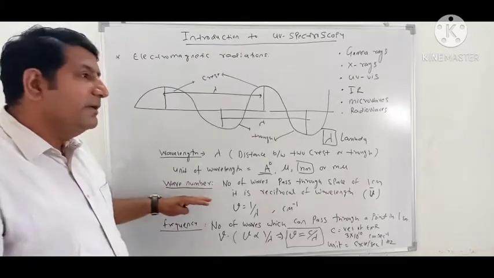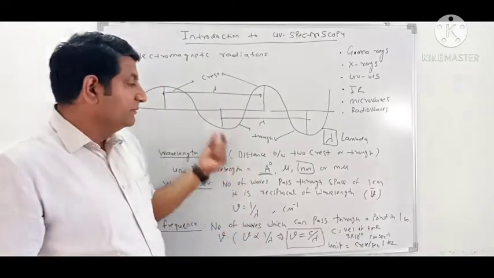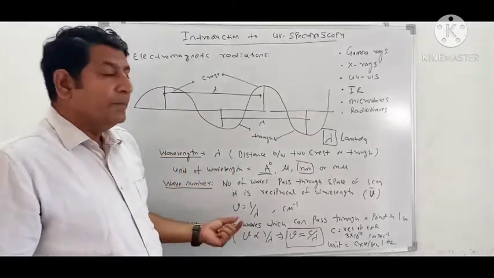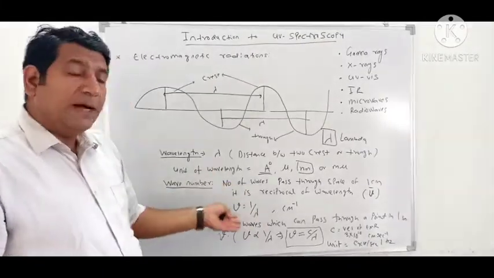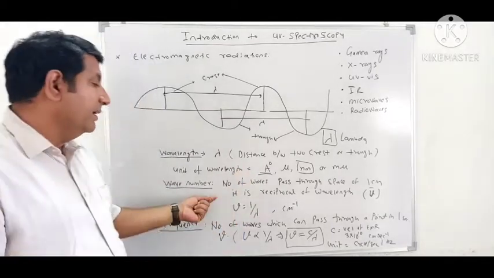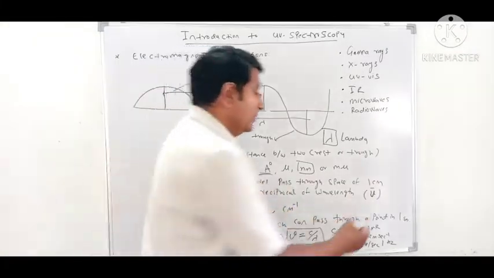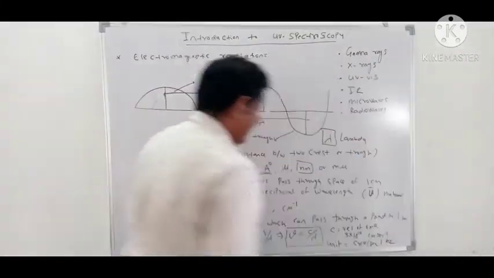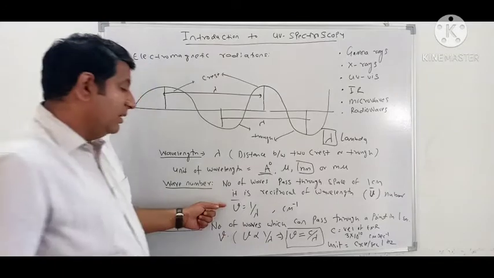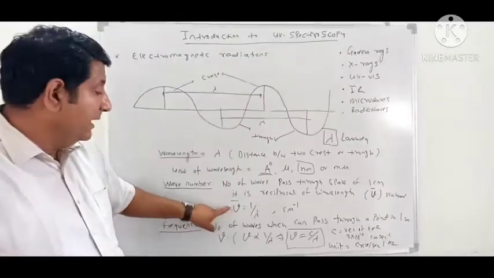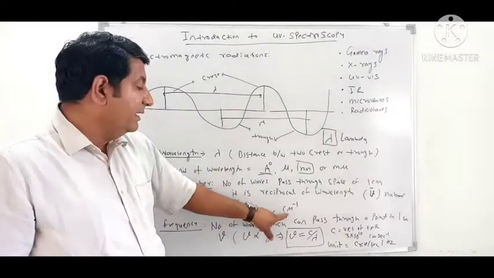Next we come to wave number. What is wave number? It is the number of waves which pass through a space of 1 centimeter. It is the reciprocal of wavelength, and it is denoted by nu bar. Since it is the reciprocal of wavelength, nu bar is equal to 1 upon lambda, and its unit is centimeter inverse.